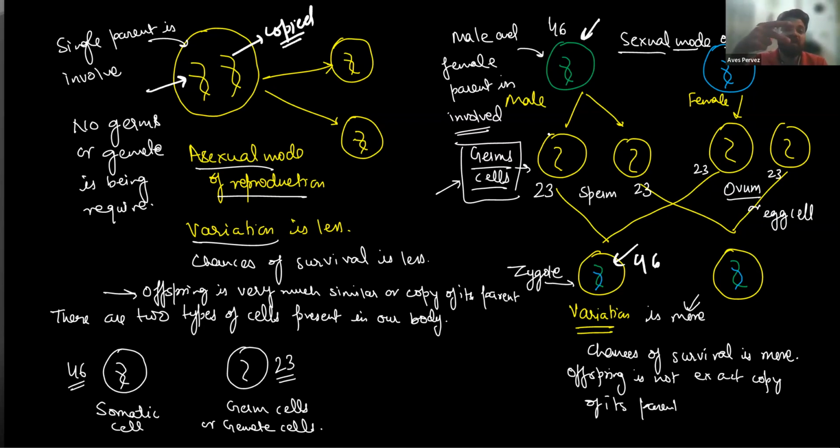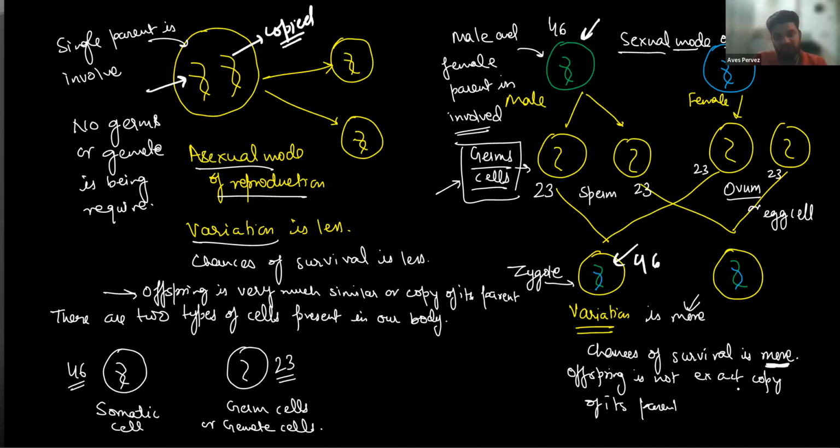Because two parent DNAs are involved, two different organisms' DNAs. Not a single parent. There are two parents producing a single young one, so it is going to have 50% characteristics of the male parent and 50% characteristics of the female parent. So variation is more, chances of survival is more.